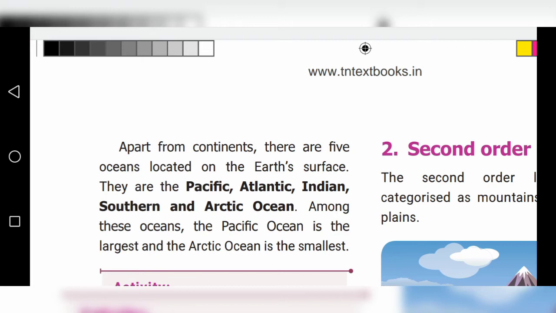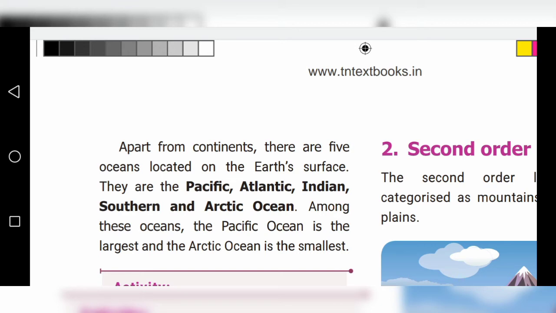Pacific Ocean, Atlantic Ocean, Indian Ocean, Southern Ocean and Arctic Ocean. Among these 5 oceans, the Pacific Ocean is the largest and the Arctic Ocean is the smallest.